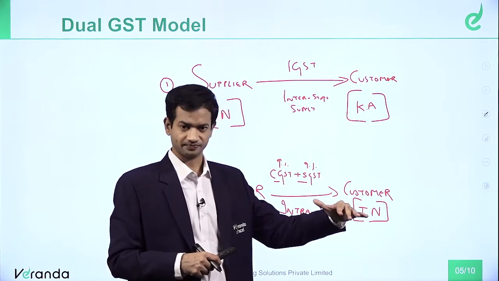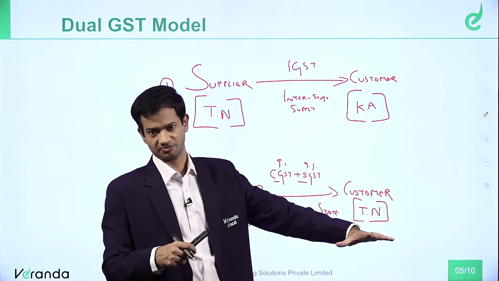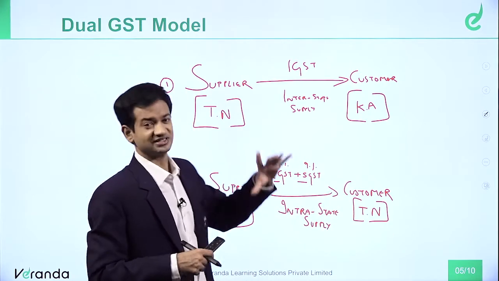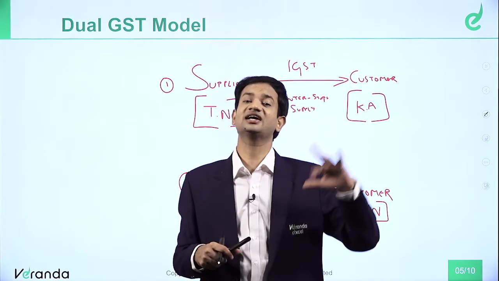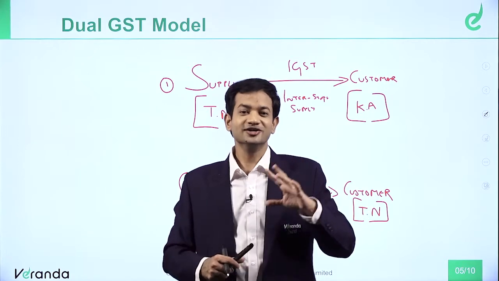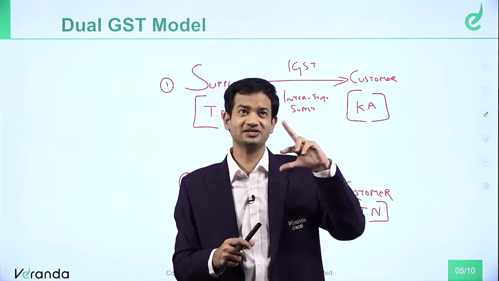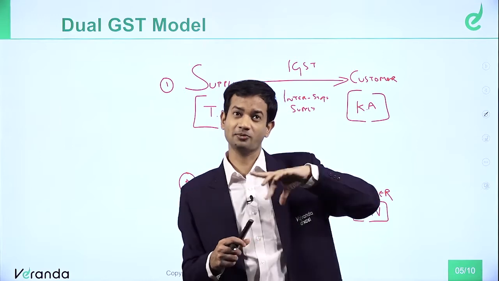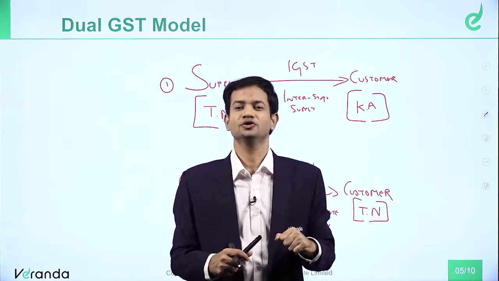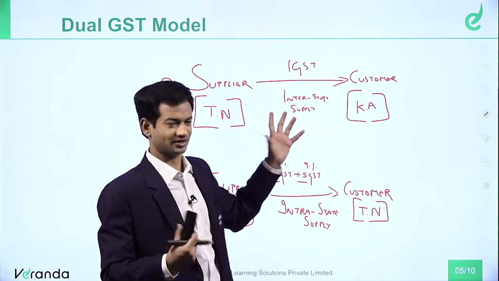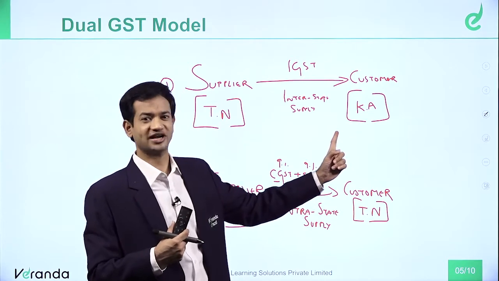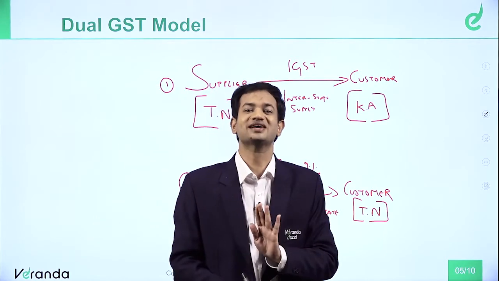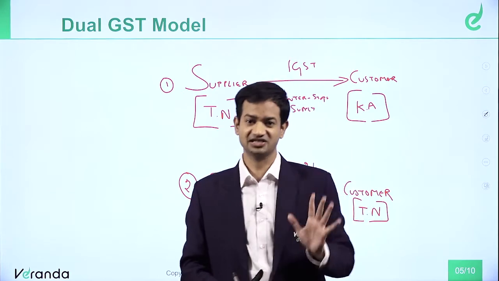I will charge intra-state supply CGST plus SGST. But if I sell something outside the state, it is called inter. Inter means between two states, interstate supply. Please remember, between means inter, within means intra. So when you supply from one state to another state, you should always charge IGST, integrated GST.